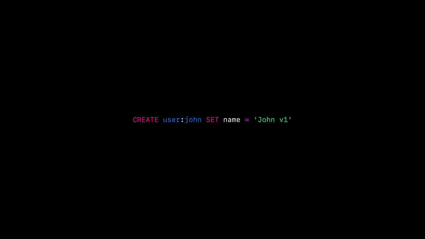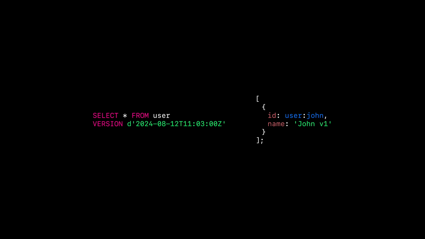Now, let's update the record. As expected, normal select without the version returns the latest update. To get the initial record, use the version clause with the timestamp. This groundbreaking query functionality, when combined with the advanced multimodal capabilities in SurrealDB, allows you to query data with an additional dimension without sacrificing on performance or forcing you to change your query in any way.